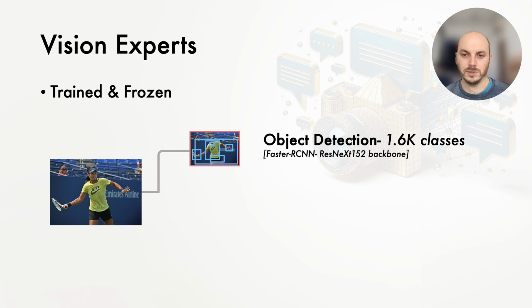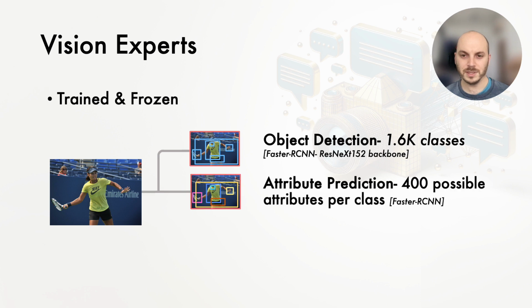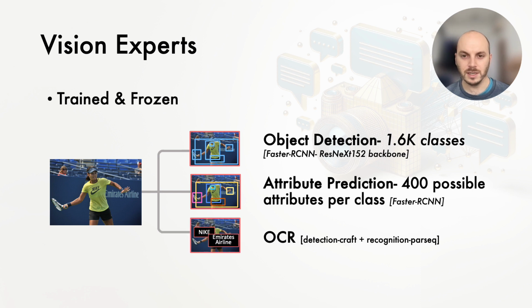The vision experts we use include an object detector capable of detecting up to 1,600 different classes, an attribute extractor that can extract 400 different attributes for each detected object, and an optical character recognizer that detects and recognizes text within the image.